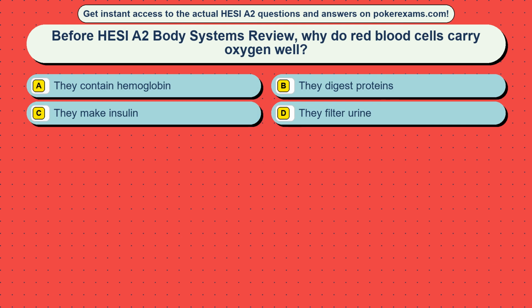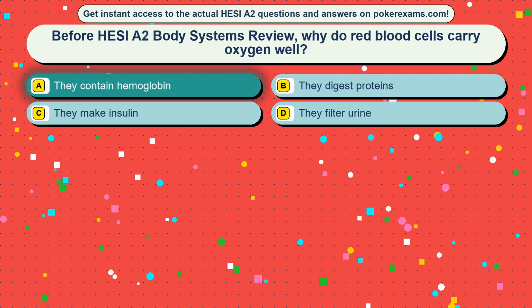Question 25. Before HESI A2 Body Systems review, why do red blood cells carry oxygen well? Option A, they contain hemoglobin. Option B, they digest proteins. Option C, they make insulin. Option D, they filter urine. The correct answer is option A, they contain hemoglobin.